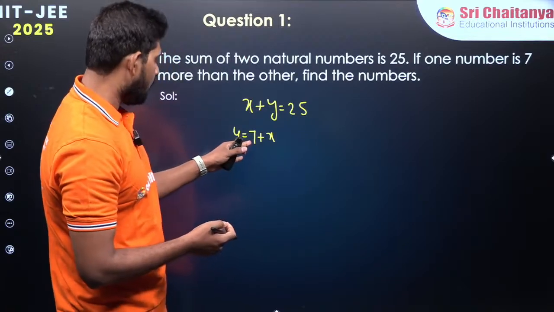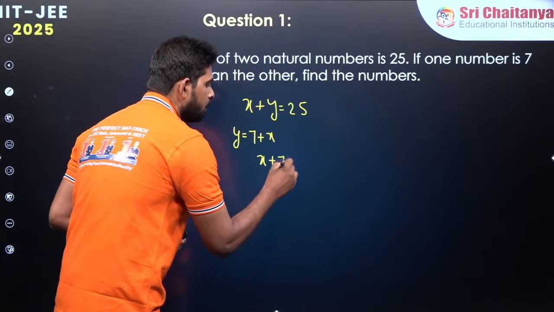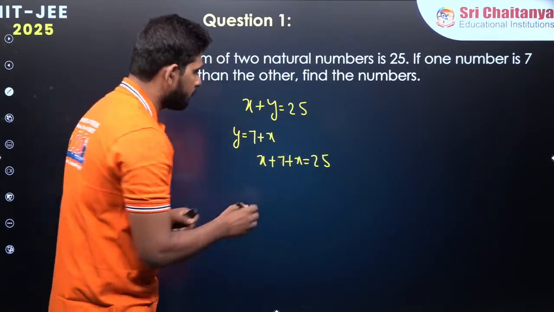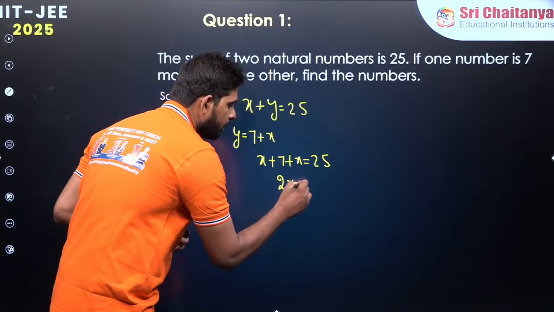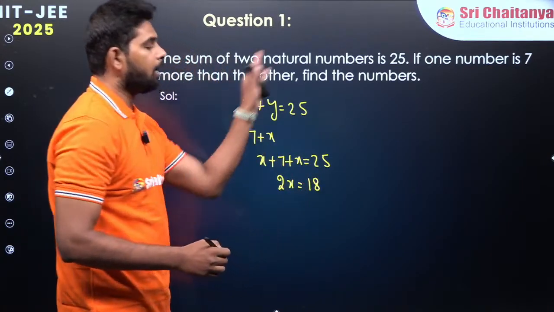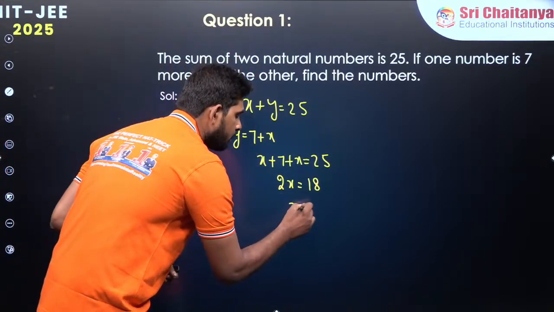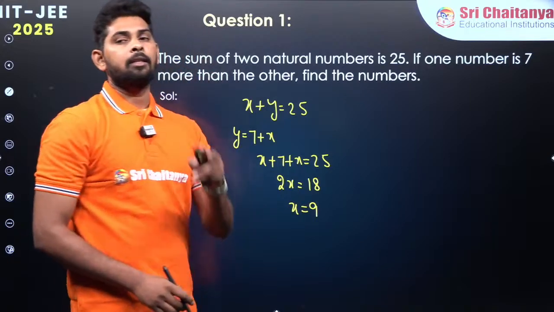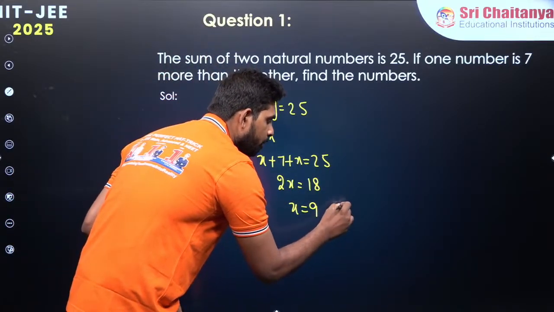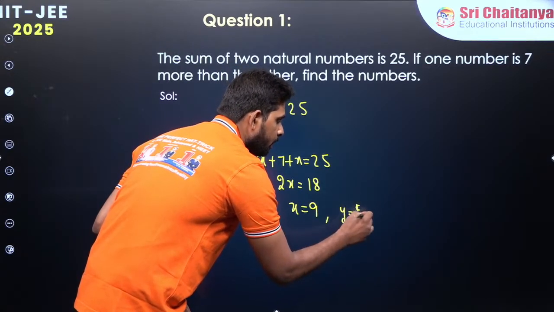Now plug this y value into the first equation: x + 7 + x = 25. x plus x you can write as 2x, so 2x = 25 - 7, and 25 minus 7 gives us 18. Now you can see that x = 18 by 2, which is 9. The 2 numbers are going to be 9 and, y = x + 7, which is 16.